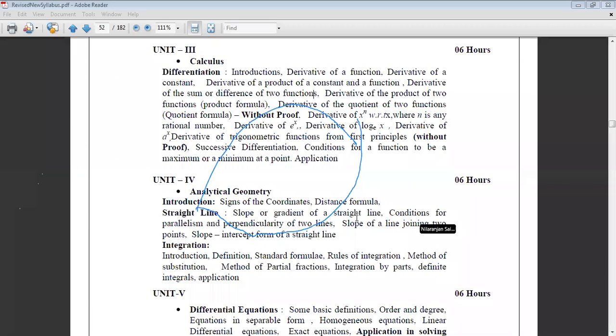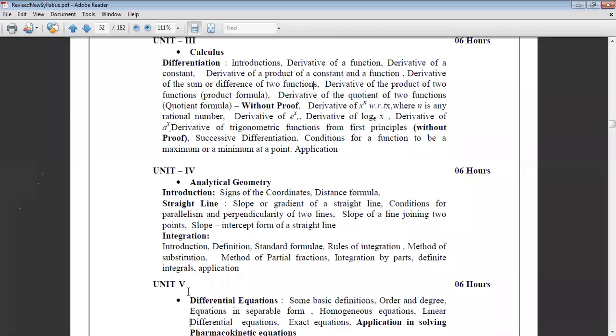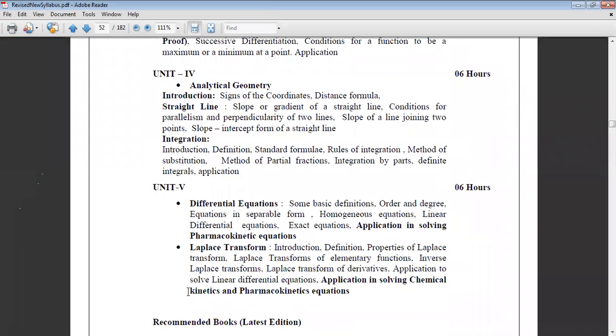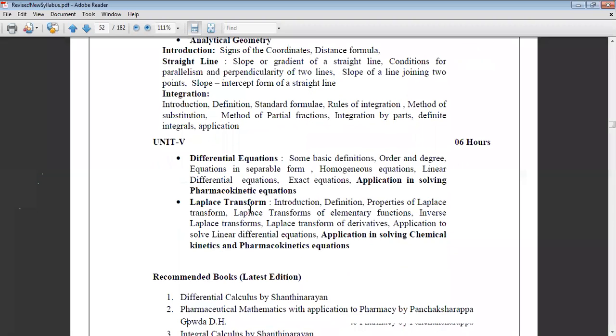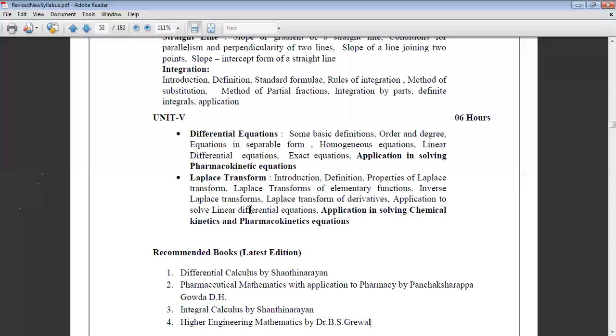is analytical geometry, which gives the concept of straight line, and integration, which is a part of the calculus portion. The last unit, unit 5, covers differential equations as well as Laplace transform. These are the shortcut ways to describe the units that you will learn in remedial mathematics.